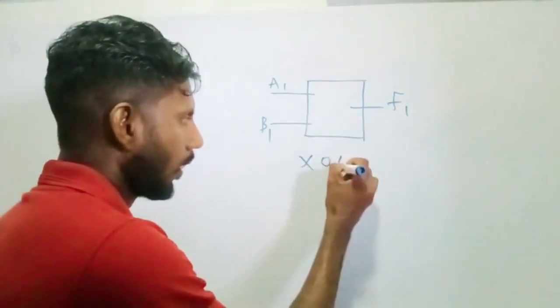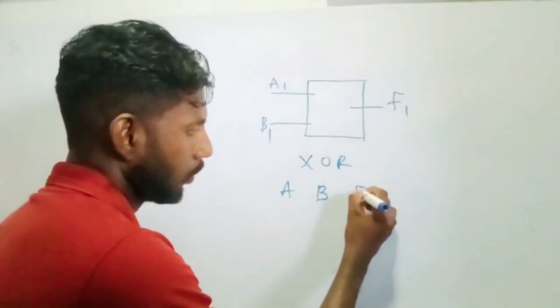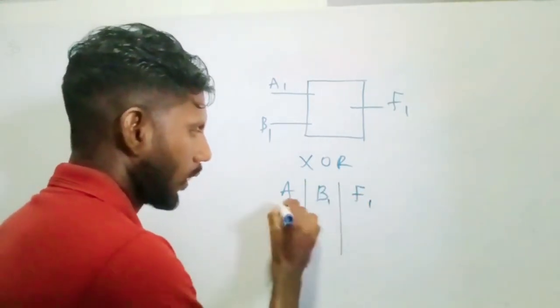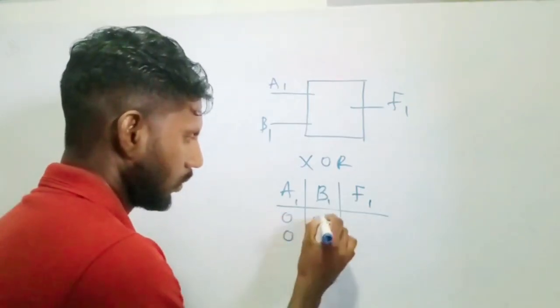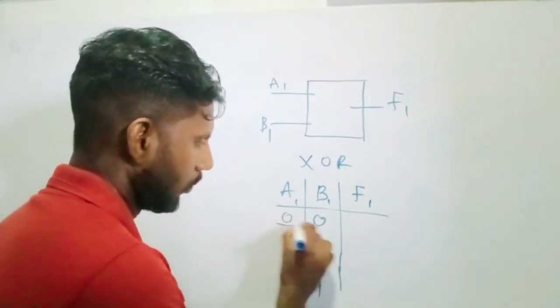So for XOR, we write A, B, and let's say the output is F1. 0, 0, 0, 1, 1, 0, and 1, 1.